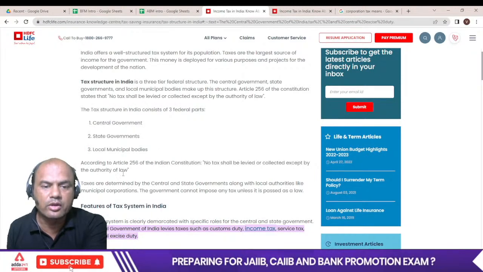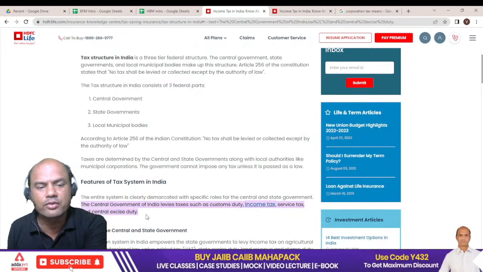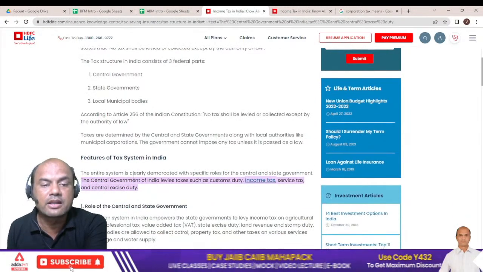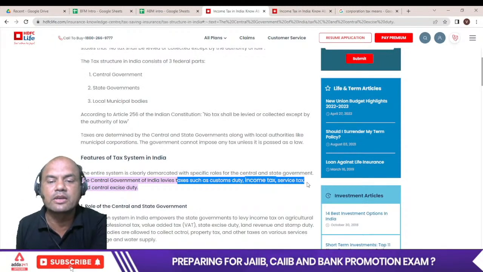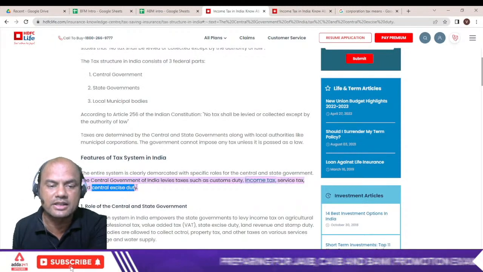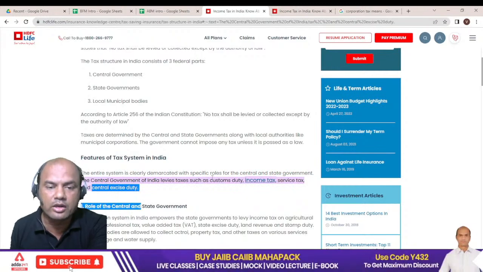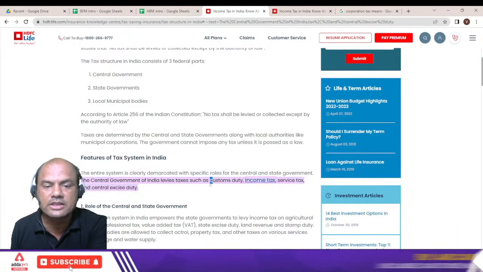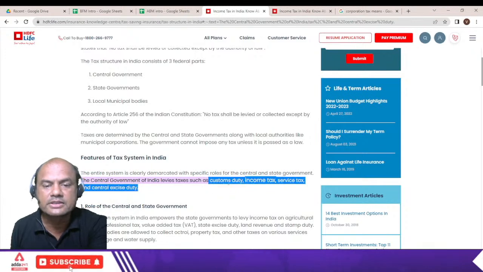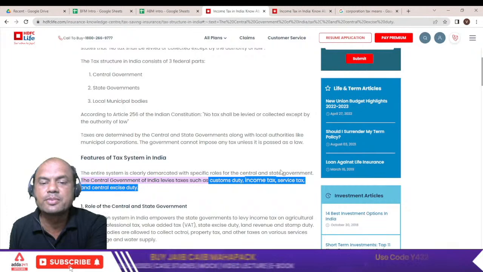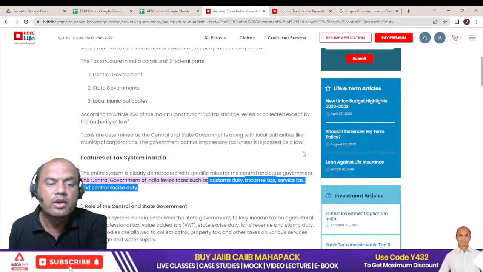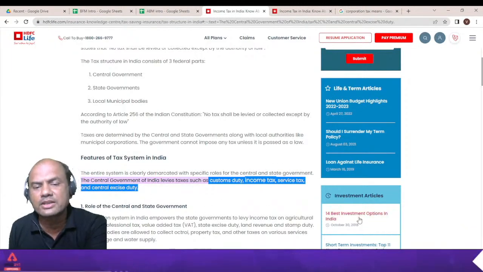Now the central government has the powers to levy which type of taxes? Here I'll only cover what is required, the important ones. The central government of India levies taxes such as customs duty, income tax, service tax and central excise tax. So the central government levies these 4 taxes: customs, income, service and central excise. Service now means GST. Then there are various local bodies also.